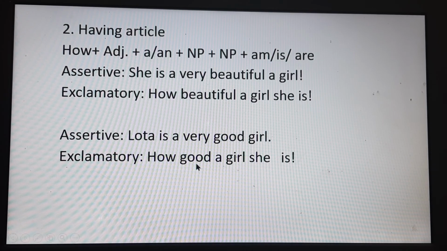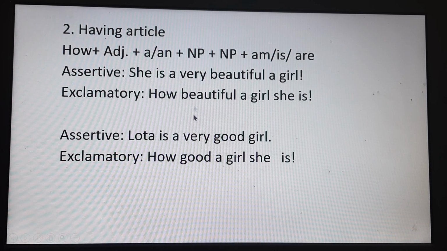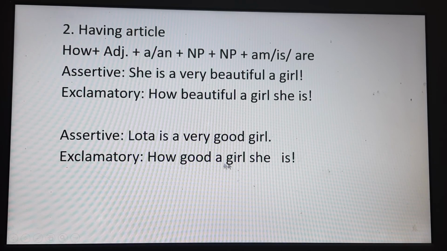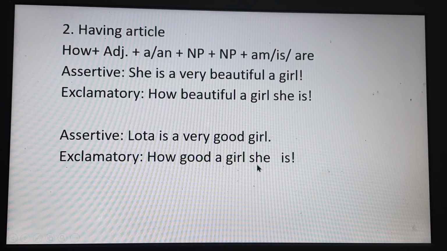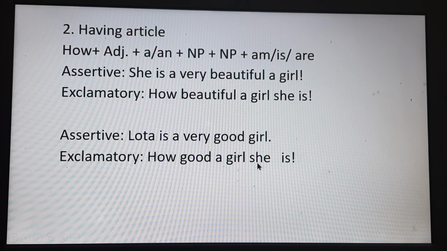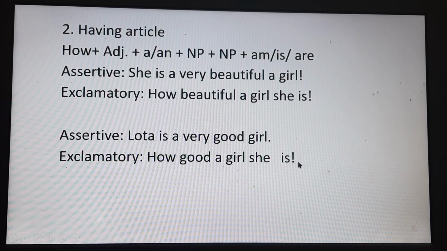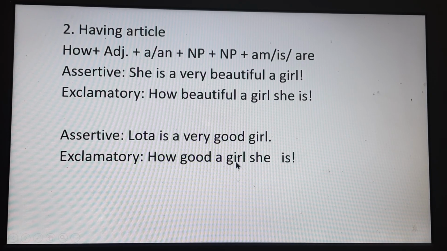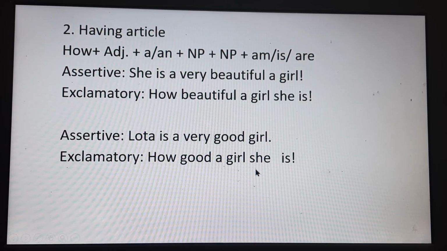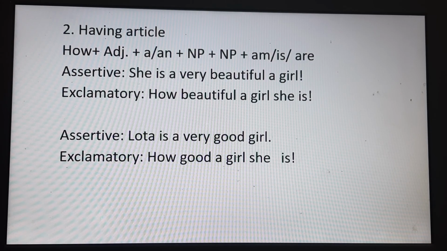Good is the adjective and girl is the noun here, and then for Lata, we have used the pronoun she here, and then the be verb is, and the note of exclamation is given. So the answer is how good a girl she is. Okay. I hope you understood this rule.